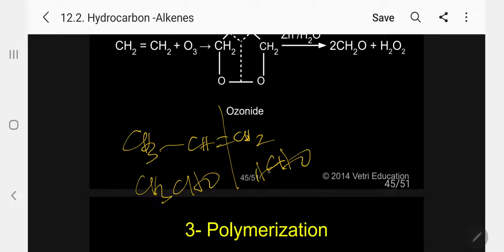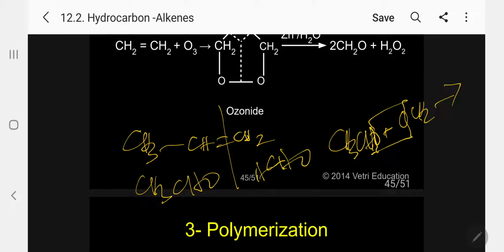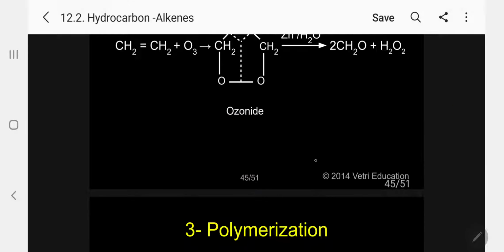If you want to predict which alkene it is, the simplest method is to write these two aldehydes. Please follow, this is the simplest method. You write whatever carbonyl compounds face to each other, remove the 2 oxygen atoms, substitute a double bond, and you can identify the alkene. Please follow, this is the way we can do it.